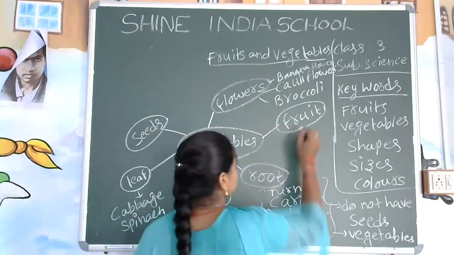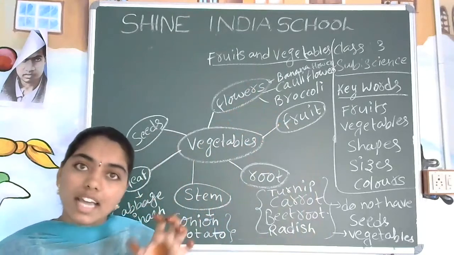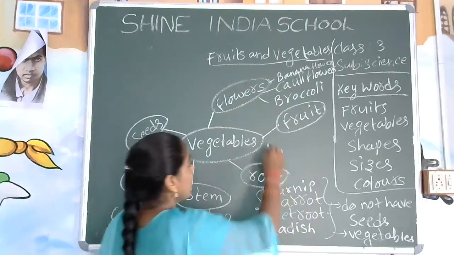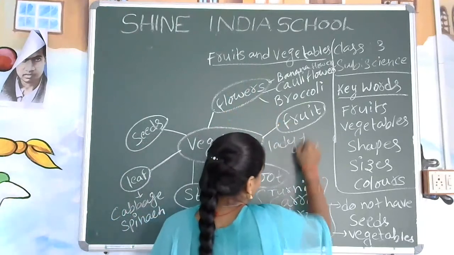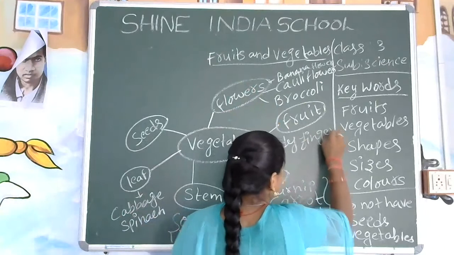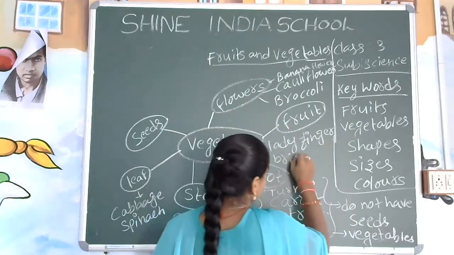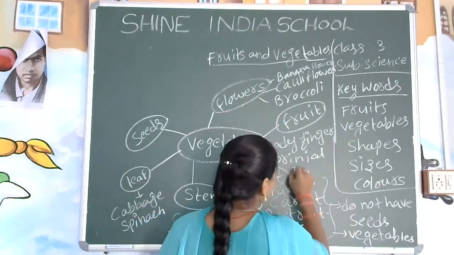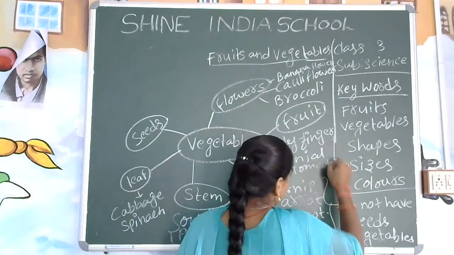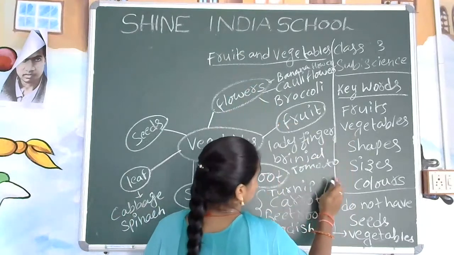Coming to the fruits. Some vegetables are called fruits, like ladyfinger, brinjal, tomato, pumpkin.